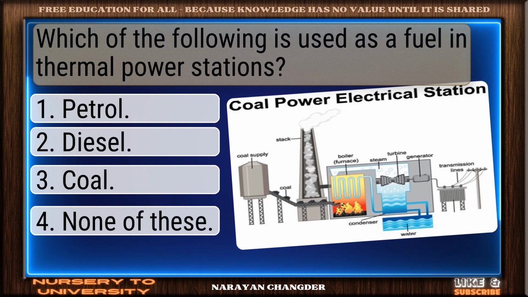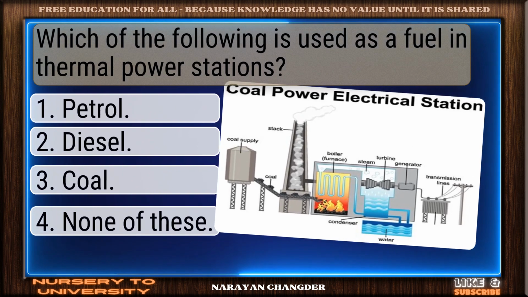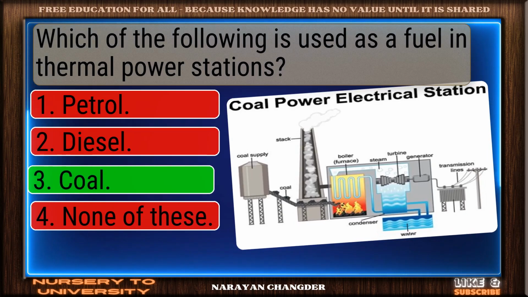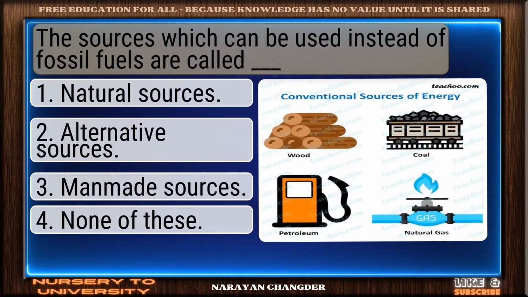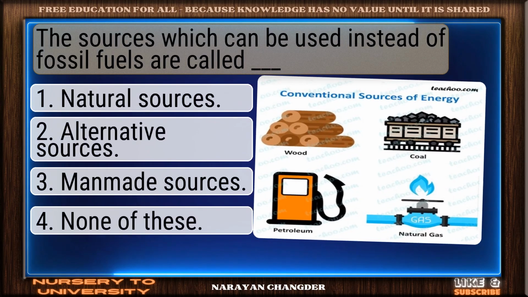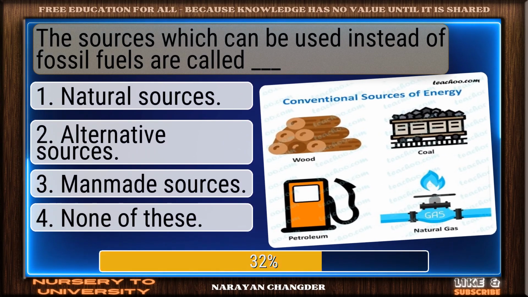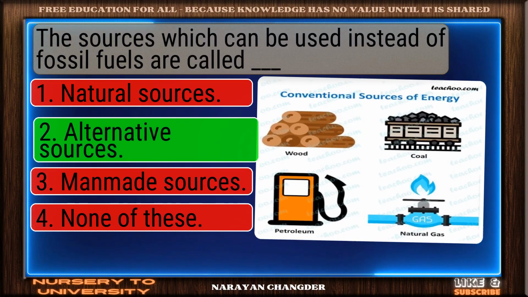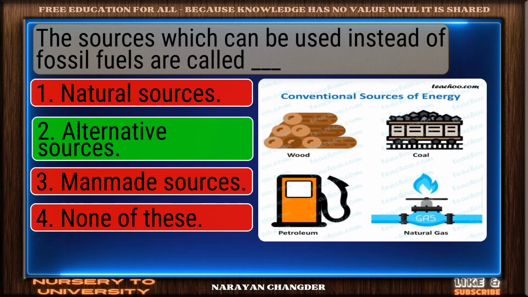Which of the following is used as a fuel in thermal power stations? Perfect. Coal is the one. The sources which can be used instead of fossil fuels are called dash. Strong choice. Alternative sources is right.